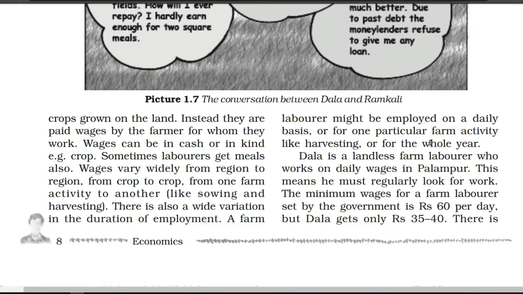Next we have the whole year. Some farm activities are there, where the small, large, or medium farmers appoint, say, 2 or 3 laborers for the whole year, and they look after their fields, the sowing, the harvesting, and whatever is there. After completing 1 month, they get their proper salary. So it shows they are involved in work which is permanent. For the whole year they are free, which means they don't have the tension of finding another work. In this way, their condition is better in comparison to the daily workers.